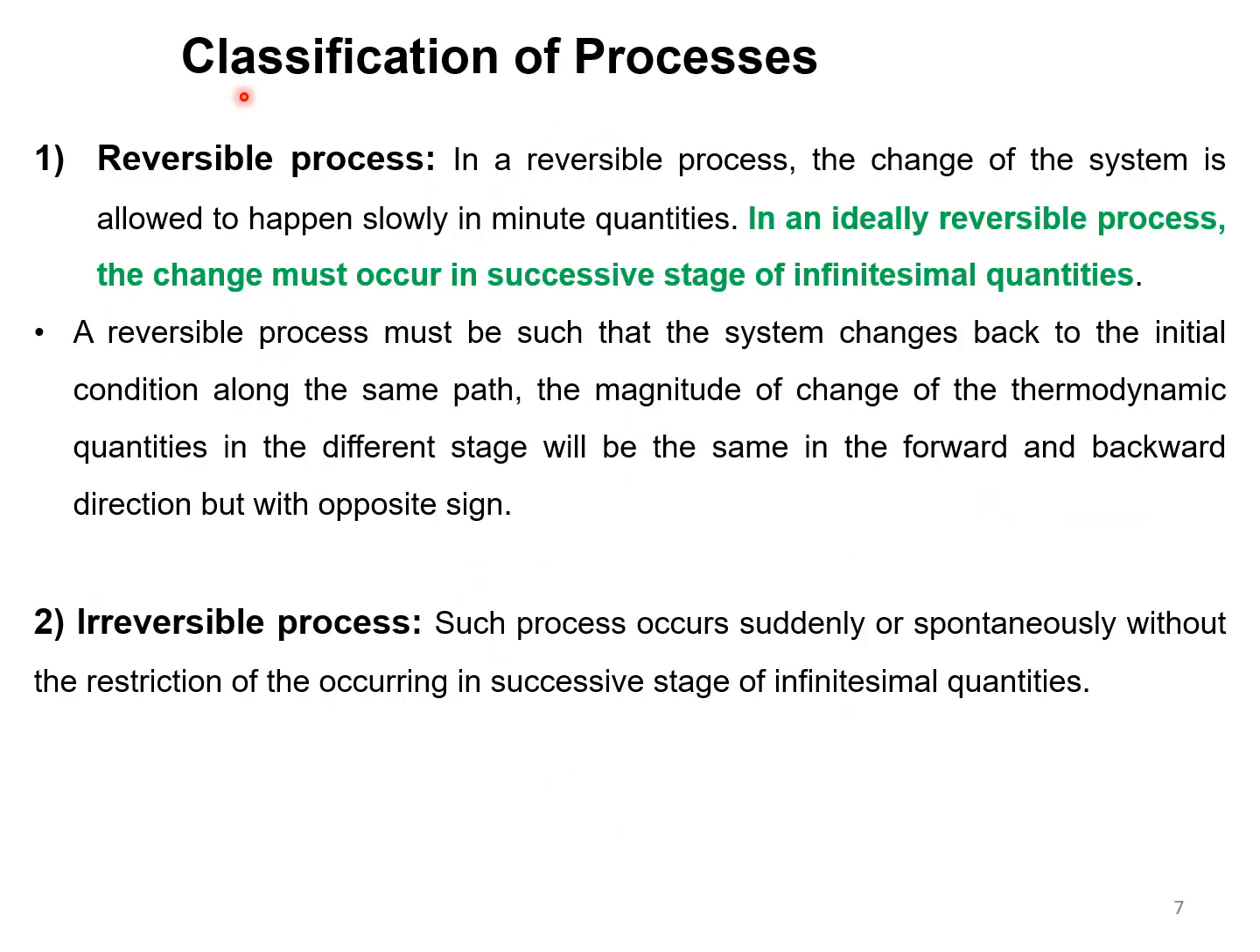Processes are of two types: reversible process and irreversible. In case of reversible process, the system changes back to the initial condition along the same path. The magnitude of change of thermodynamic quantities in the different stages will be the same in the forward and backward reaction, but with opposite sign. Such type of process is known as reversible, whereas irreversible process occurs suddenly or spontaneously without the restriction of occurring in successive stages of infinitesimal quantities.